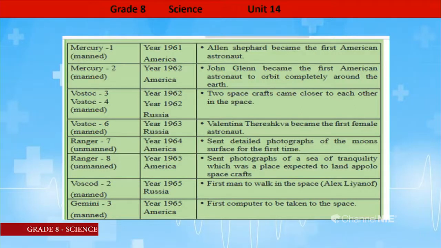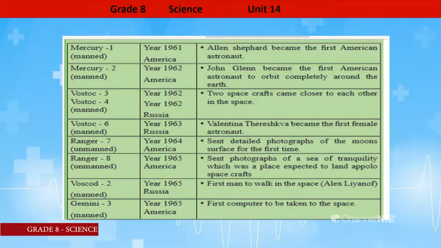Right. Let's see Voskhod 2, another spacecraft launched by Russian scientists in 1965. The first man to walk in space. He is Alexei Leonov. Alexei Leonov is the first man who walked in space, in the year 1965.